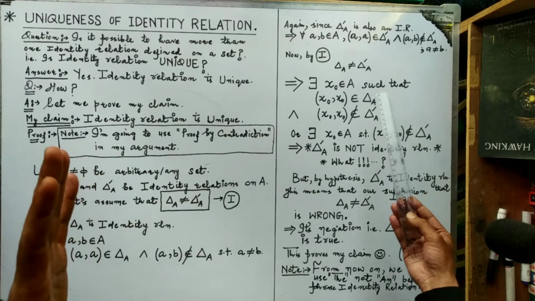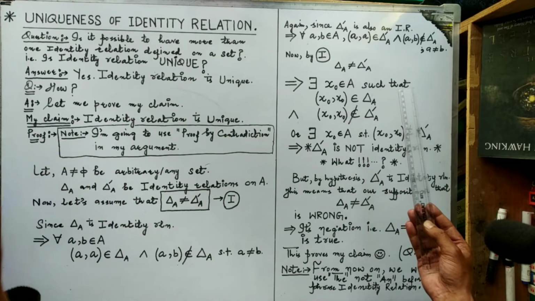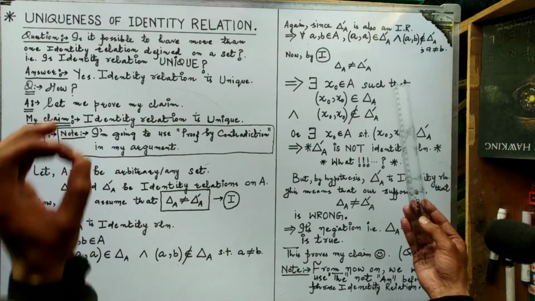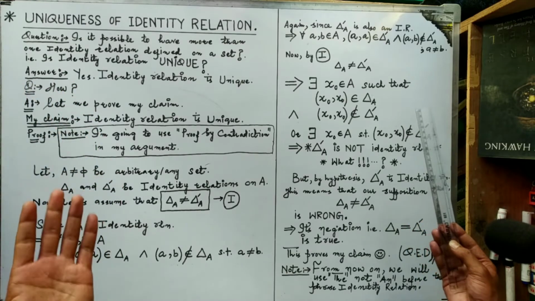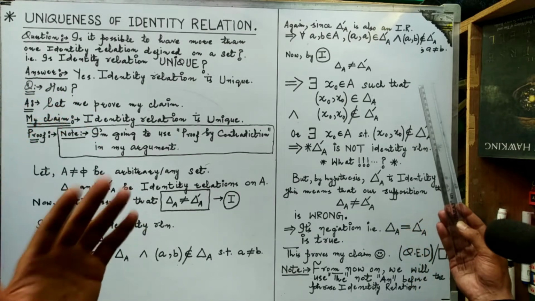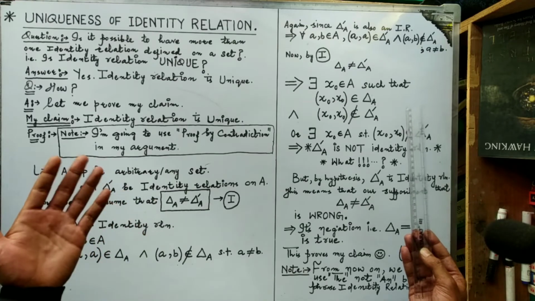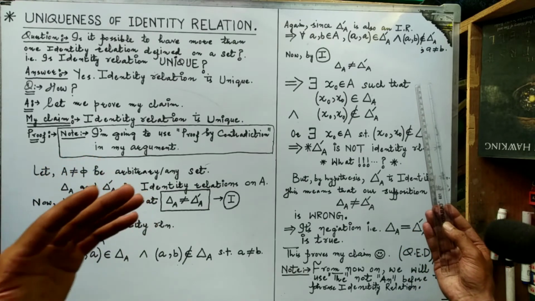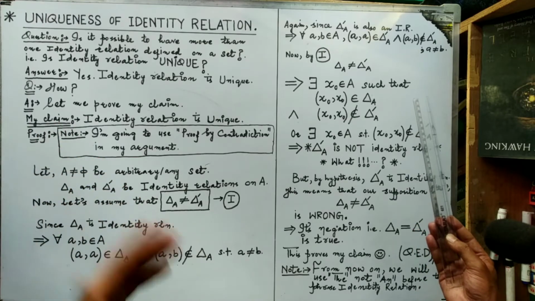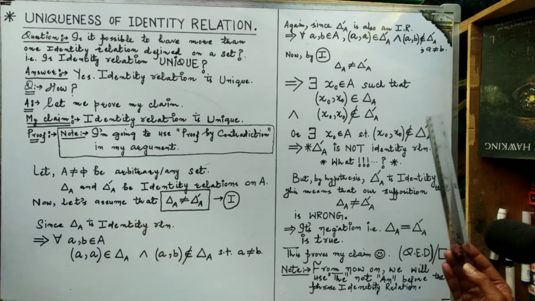So this implies that there must be at least one element x naught in the set A such that the ordered pair (x naught, x naught) belongs to the relation delta A, and the ordered pair (x naught, x naught) does not belong to the relation delta A dash.